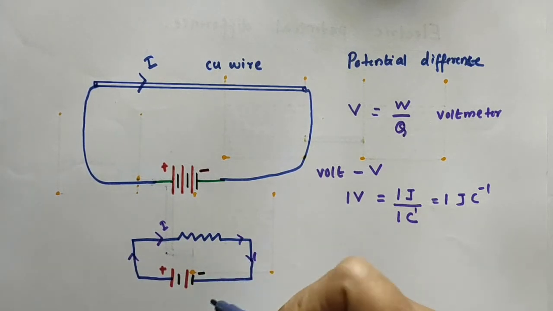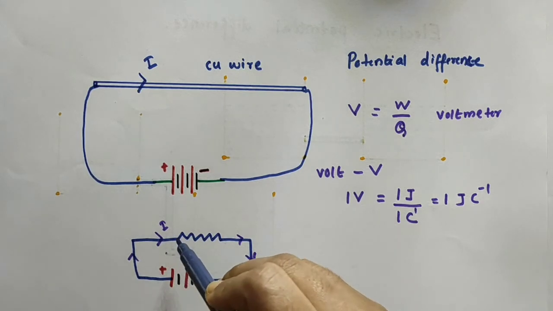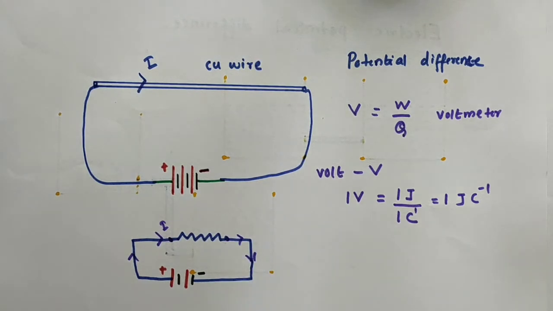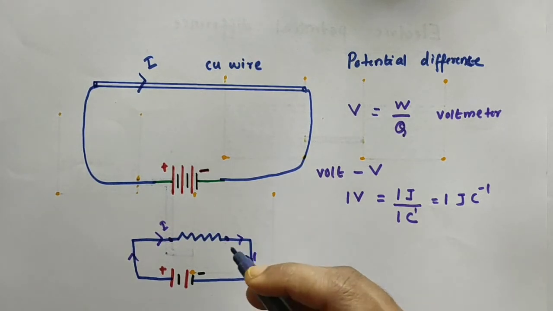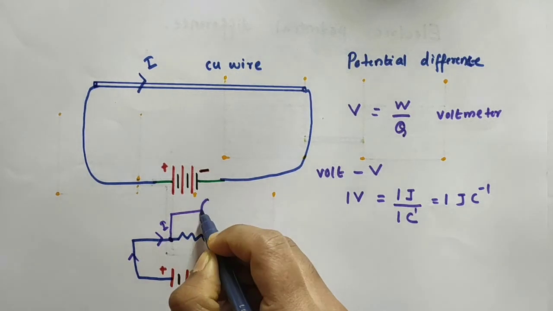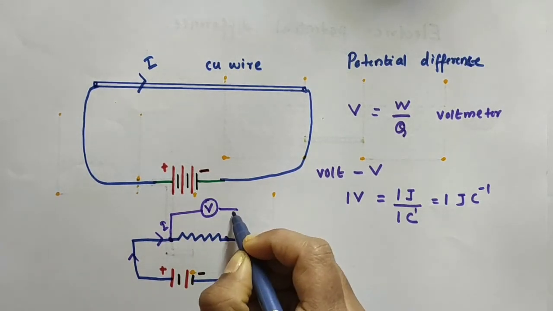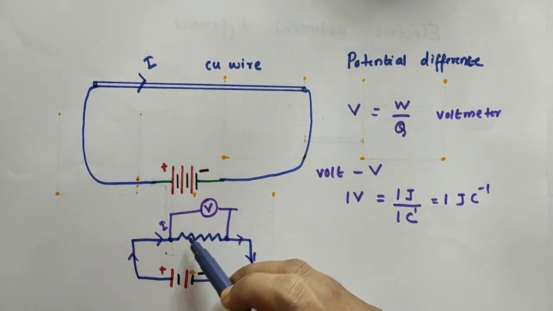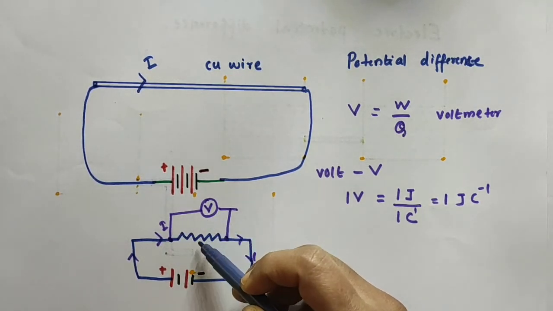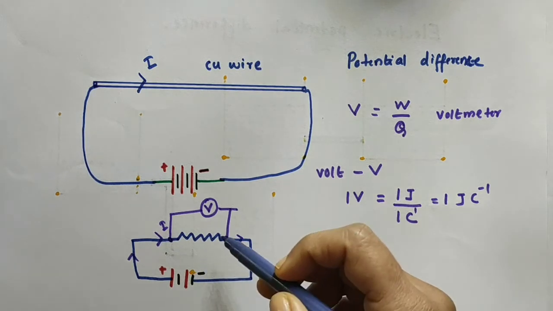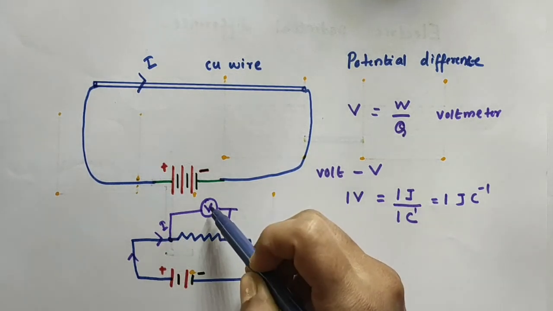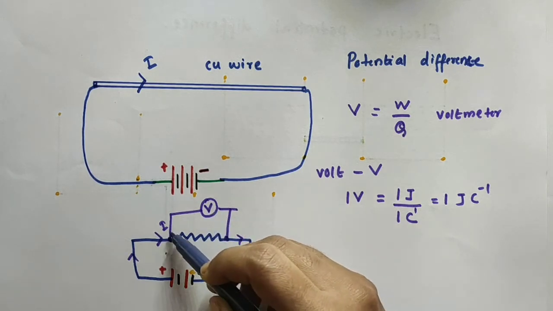If you want to measure the potential difference across these two points of the resistor, we just connect a voltmeter parallel to it, like this, across the two points.